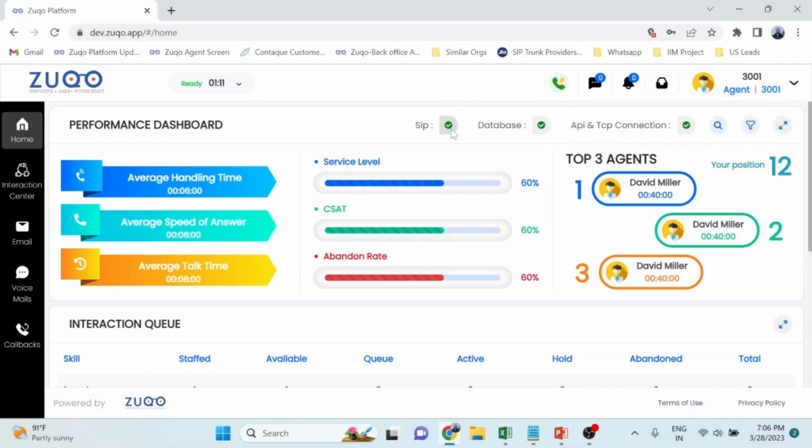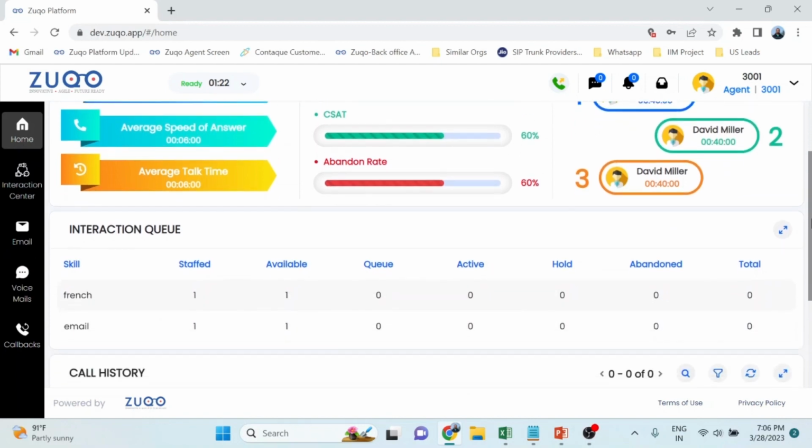It also tells you the health of the contact center platform, if the SIP is enabled, if the database is enabled, or if there's a disruption, it shows that disruption. The agent knows that there's a technical glitch that has happened.